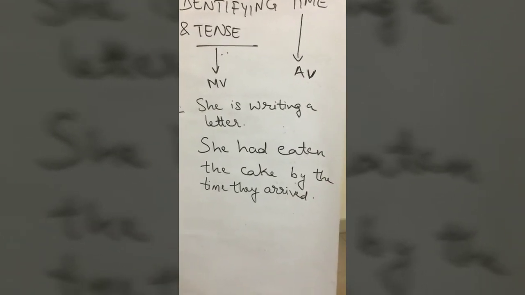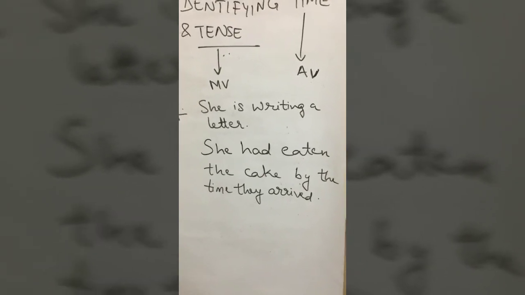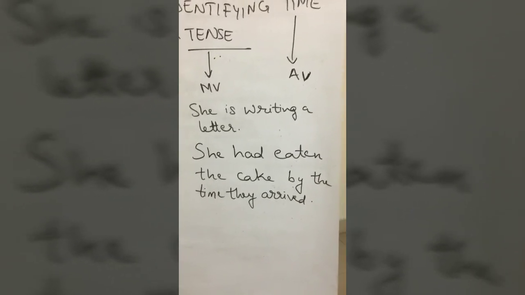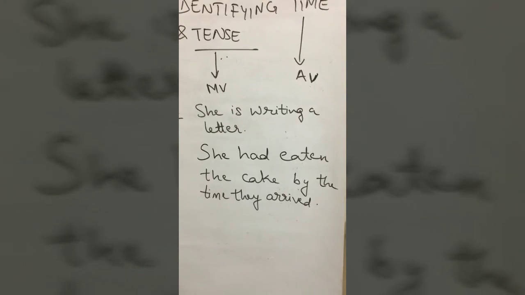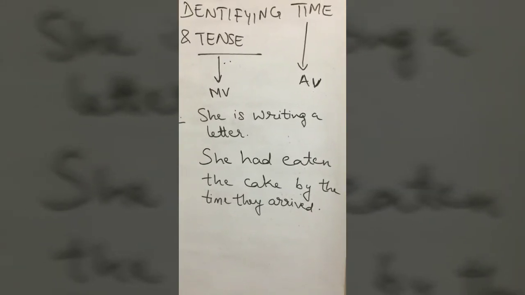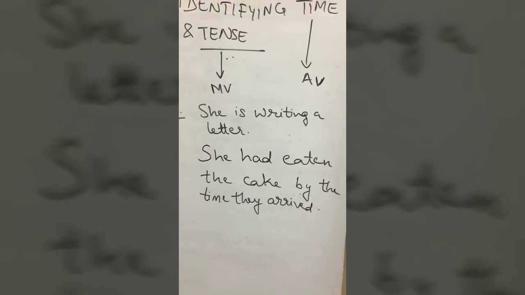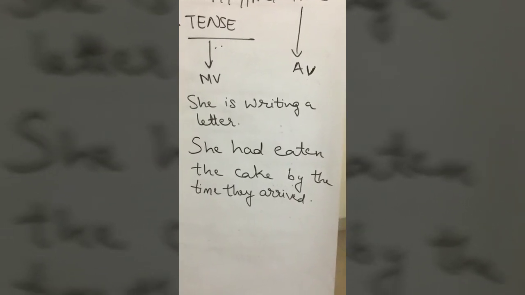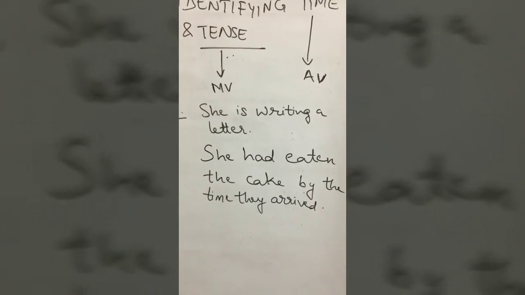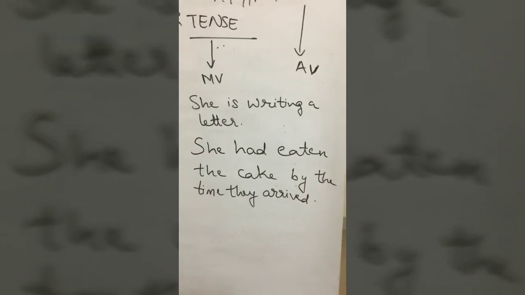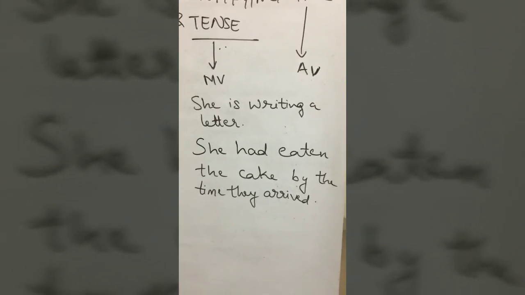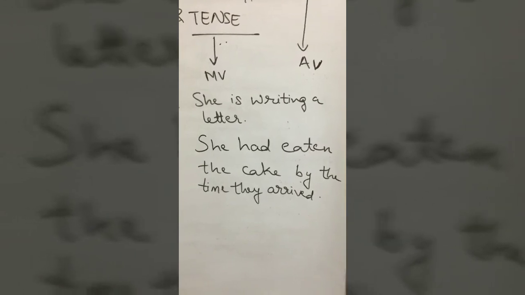Now next example, she had eaten the cake by the time they arrived. Now this is what we just discussed about the far past or the past perfect and the simple past or the just past. So this sentence is saying that by the time they arrived, she had already finished eating the cake. So how do we convey in a sentence that first the cake was eaten by this girl, second they arrived? We have to use different tenses or forms of the verb. So eating the cake occurred first, so we have to use past perfect. After that only they arrived, so them arriving should be put in the simple past or the just past.